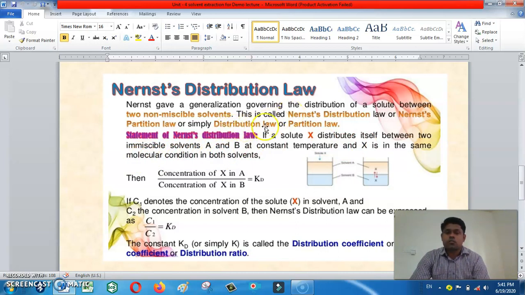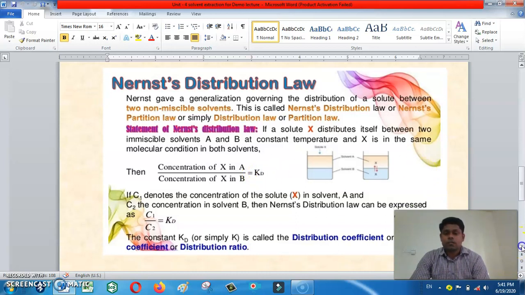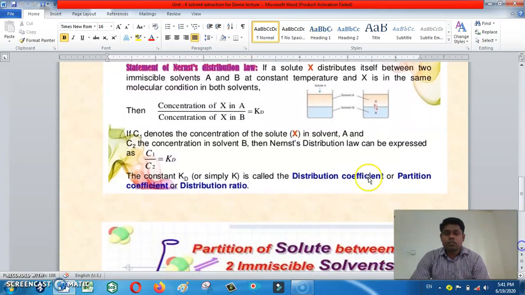This is also known as the distribution law or partition law. That is the ratio KD. D stands for distribution, K is a constant, the distribution coefficient or partition coefficient. C1 by C2 is the distribution coefficient, partition coefficient or distribution ratio.